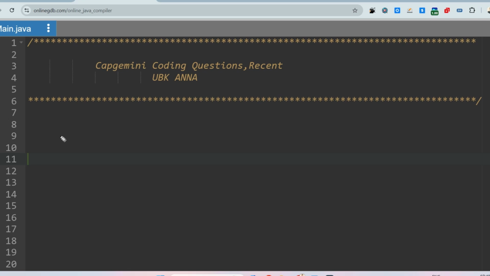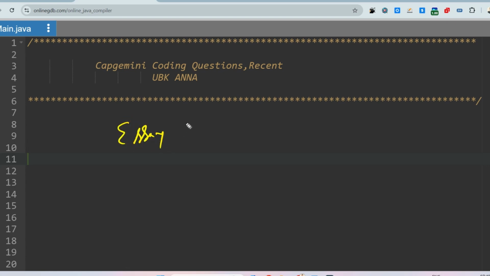Today, I'm going to cover some important coding questions which were asked earlier in the Capgemini Drive and are being repeated these days. The questions I'm going to share with you right now were all repeated in this recent on-campus exam. As far as I can remember, the first round is